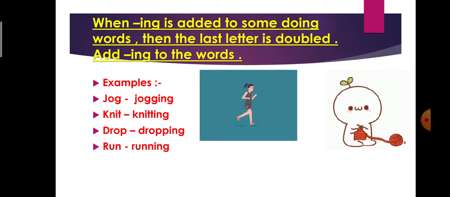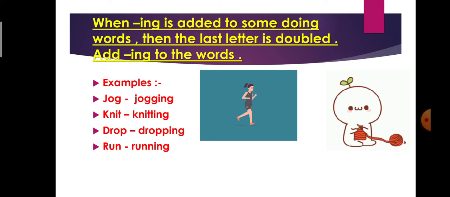Next is knit, K-N-I-T. When we add ing, we will repeat this T one more time. We will double this T. Now it will become K-N-I-T-T-I-N-G. T is doubled. Number 3, drop, D-R-O-P. What do we have to do?